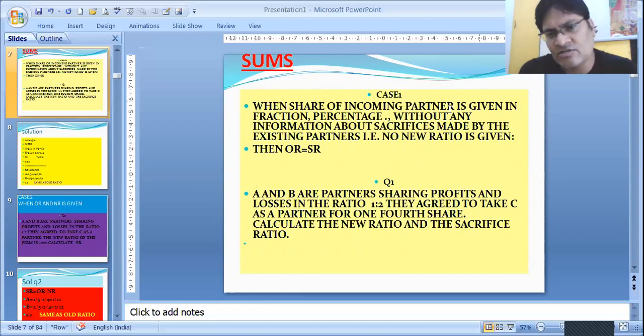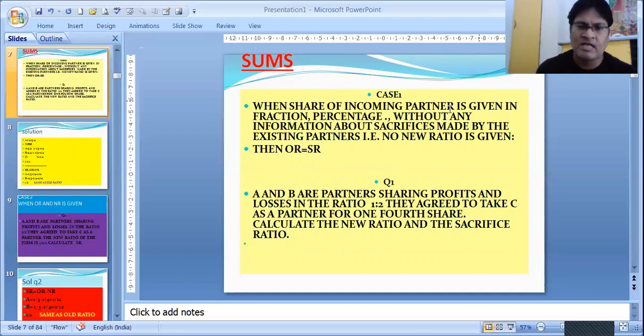Let's understand this with a sum. Suppose A and B are partners sharing profits and losses in the ratio 1:2. They agreed to take C as a partner for 1/4 share. Calculate the new ratio and the sacrificing ratio. To calculate the new ratio or the sacrificing ratio, students, we need to do certain calculations. Their old ratio is 1:2, and they agreed to take C for 1/4 share. Suppose the entire profit is 1.